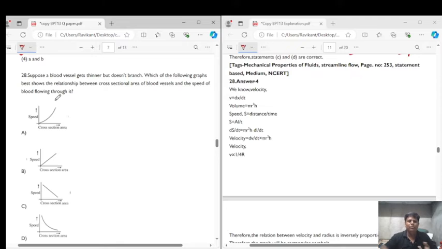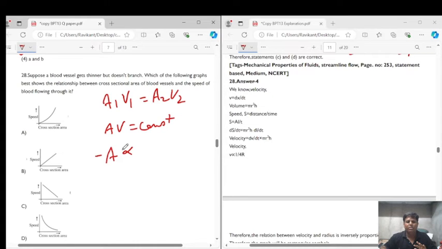See, when it is flow, it's related to the principle of continuity, that is A1 V1 is equal to A2 V2, right? What it says is that A V is equal to constant. If A V is constant, then V is inversely proportional to A, right?